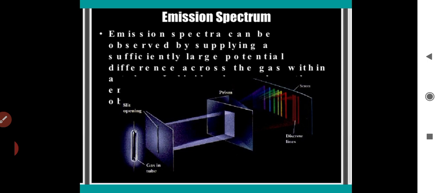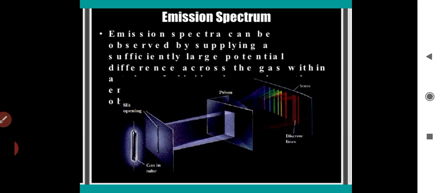When an atomic gas or vapor is excited at low pressure by passing an electric current through it, the emitted radiation has a spectrum which contains certain specific wavelengths. This spectrum is said to be the line emission spectrum, and it consists of bright lines on a dark background.